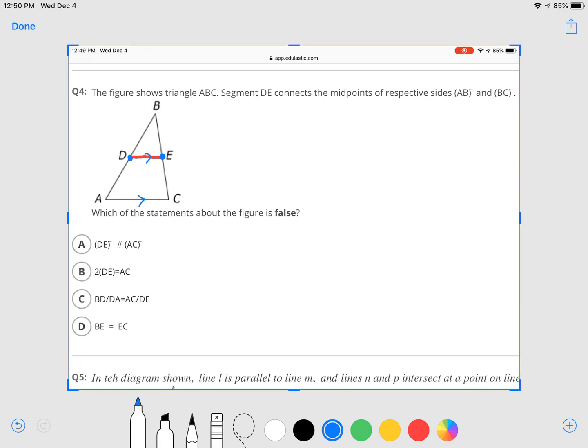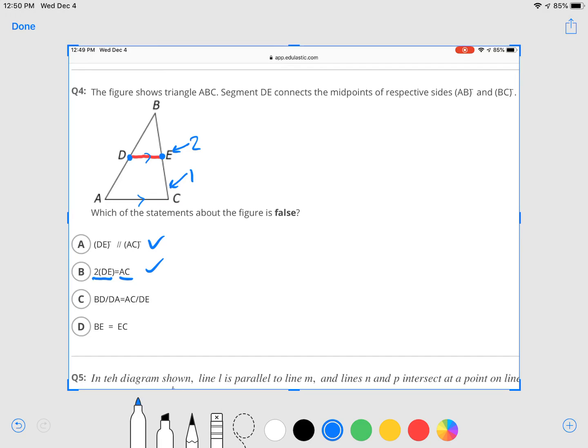That's correct. In other words, we need two of these line segment DE is the same length as just one of AC. So 2 DEs is the same as just 1 AC. So both of these are true, which doesn't answer the question.